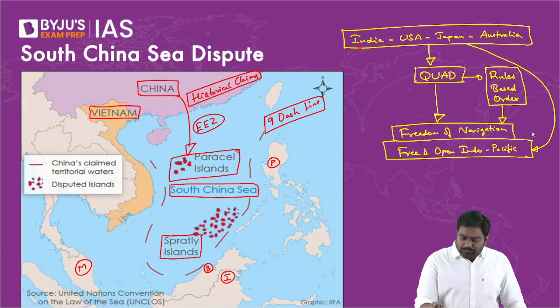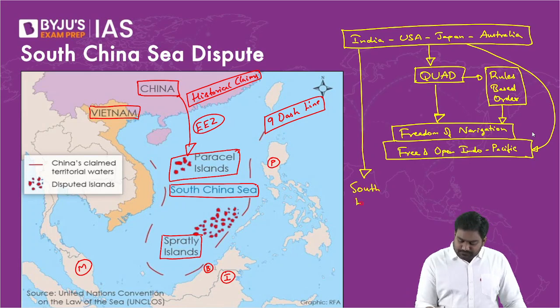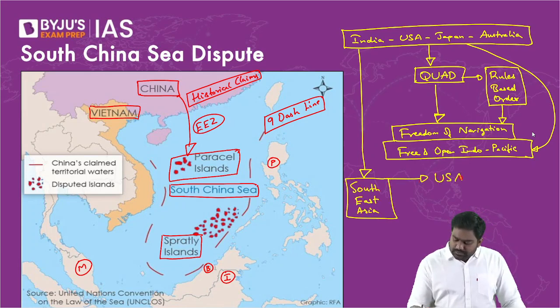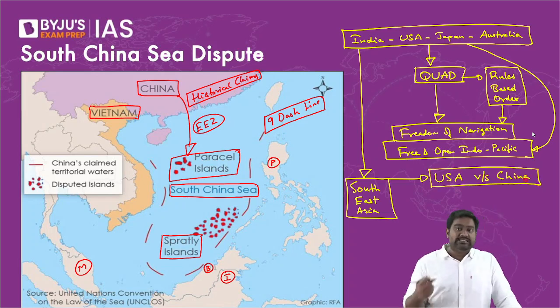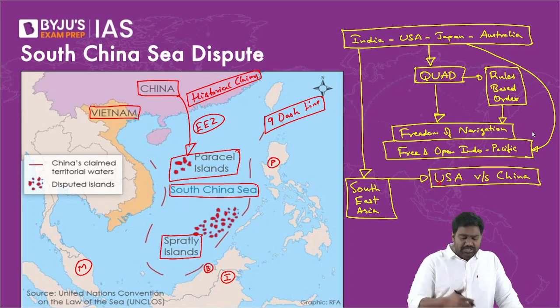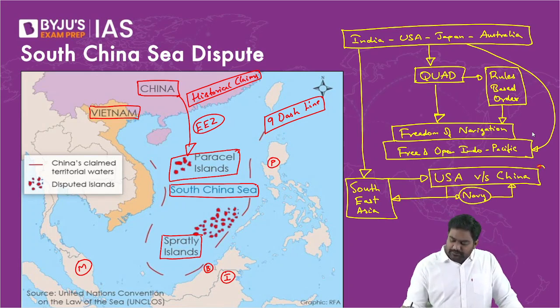So we support the Southeast Asian countries as well. The US has gone one step ahead. It has tried exploiting this issue to its own advantage as part of its geopolitical rivalry with China. The US has deliberately used the issue to poke at China and instigate China. The US is very close to Vietnam, Indonesia, and the Philippines as well. So it keeps instigating them to take action against China. And the US has deployed its military as well. The US Navy is constantly deployed in the region, which becomes a source of tension between the US and China.